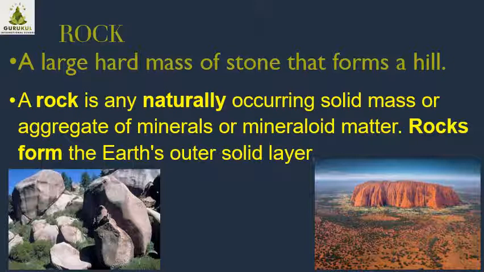It takes years to cool down, and because it is coming out from the core of the earth, which contains minerals or metals, there are minerals and mineraloids in the rocks. Understood the reason?